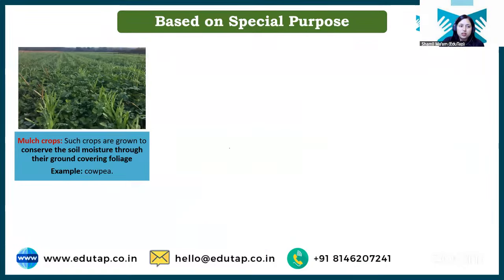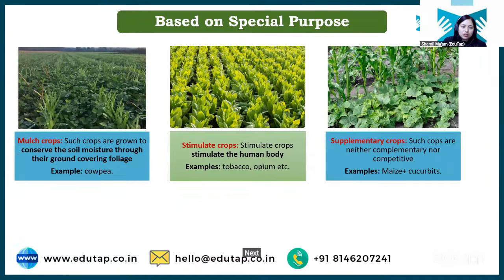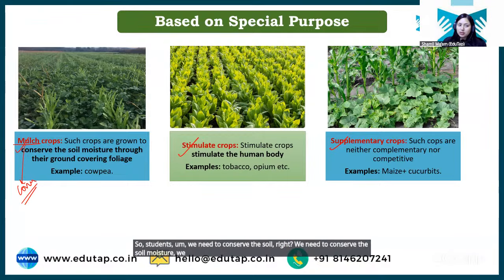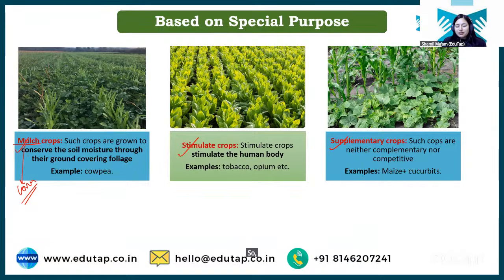Okay. Chalo. Next, we have mulch crop, stimulant crop, sorry, and then supplementary crops. Mulch crop क्या होती है students? देखो mulch, whenever mulch term is used, understand it is to cover the soil. Okay. And why we need to cover the soil? So students, we need to conserve the soil, right? We need to conserve the soil moisture. We need to conserve soil from erosion. So anything which is used to cover the soil is called as mulch.